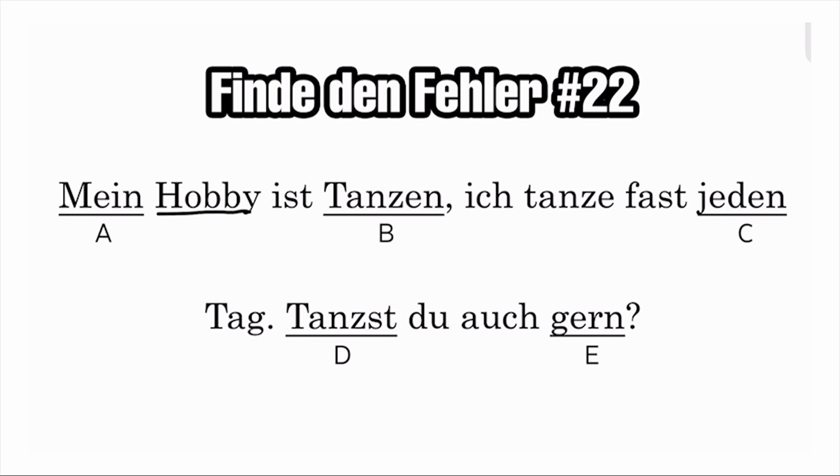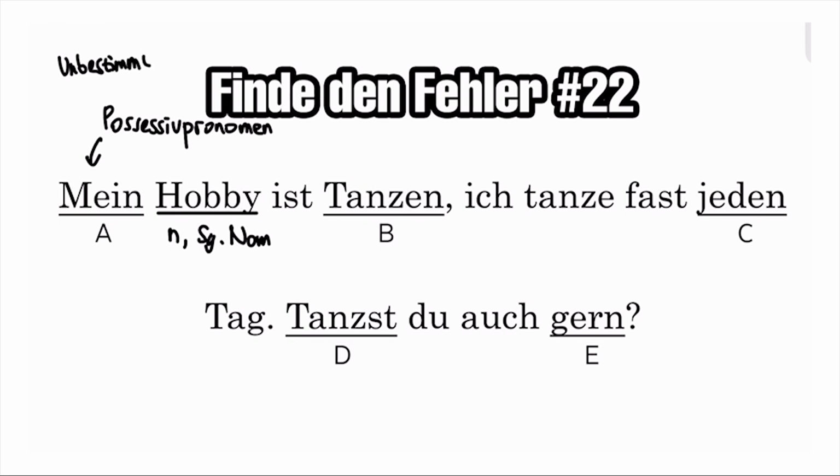So let's start with option A. The noun hobby is neutral, singular, and in a nominative case. And mein here is a possessive pronoun. And since it is a possessive pronoun, it is treated as if it were an indefinite article, or unbestimmter Artikel.